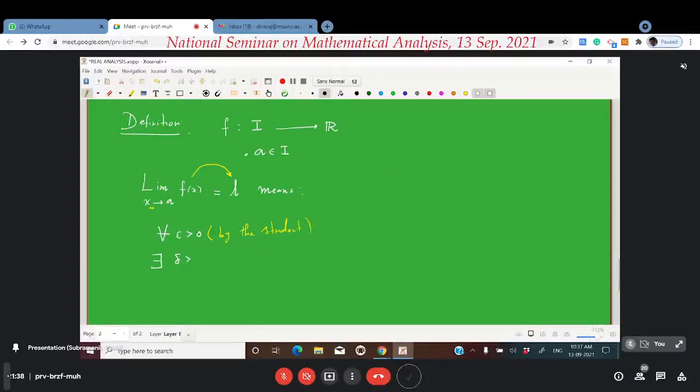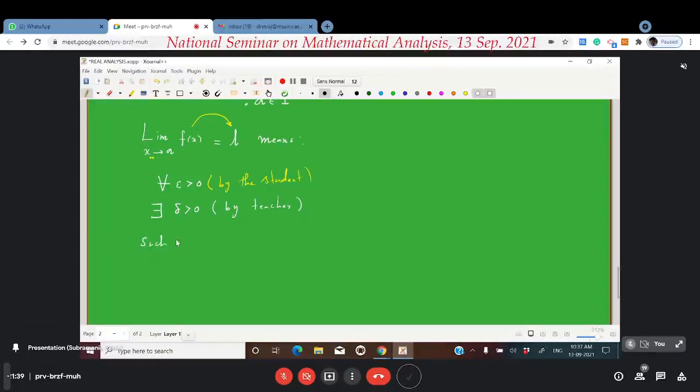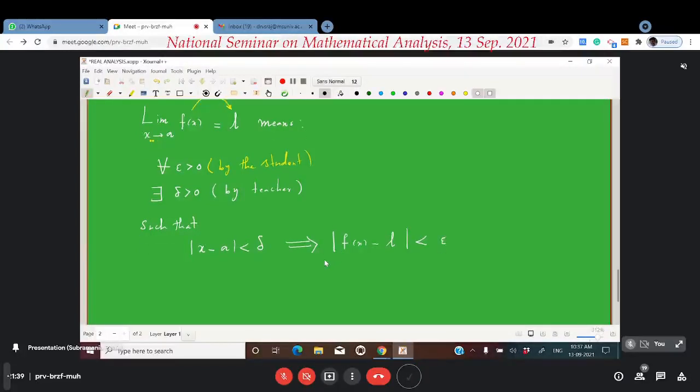That is, the teacher is able to give him back, satisfying the following conditions, such that whenever the distance of x from A is less than delta, we have that the distance of f of x from L is less than epsilon. This is what it is. Is it okay so far? Okay, sir. Okay.